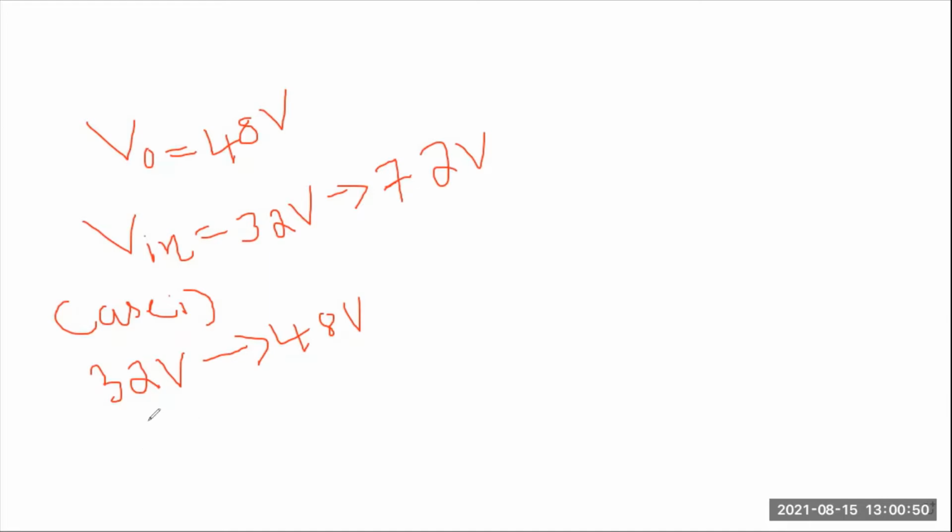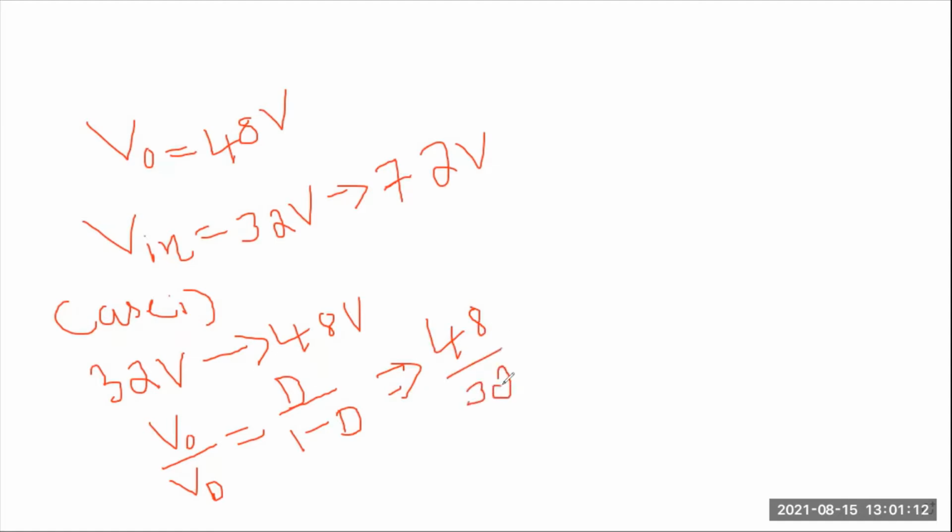Now you have to write the voltage gain formula of the buck boost converter. V0 by Vd is equal to, what is the formula? D divided by 1 minus D, where D stands for duty cycle. Implies, what is V0? 48. 48 divided by 32 is equal to D divided by 1 minus D. You have to perform cross multiplication.